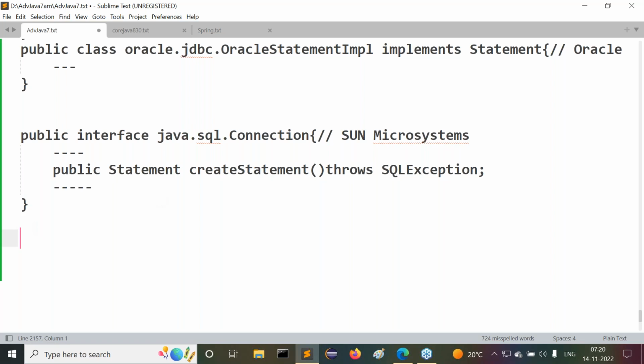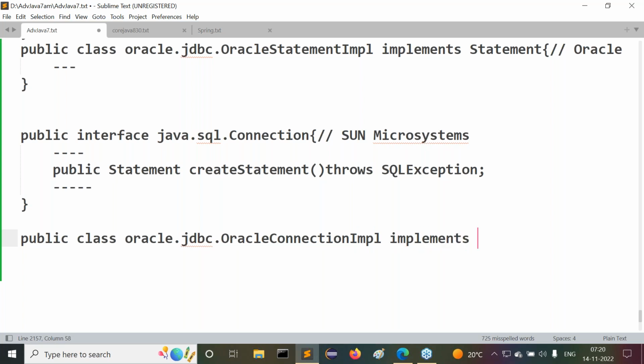Next is public class oracle.jdbc.OracleConnectionImpl implements the Connection interface.